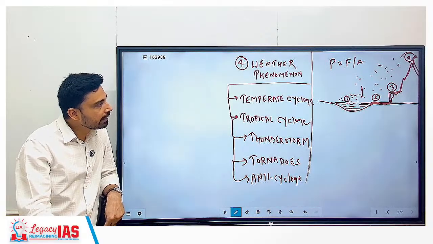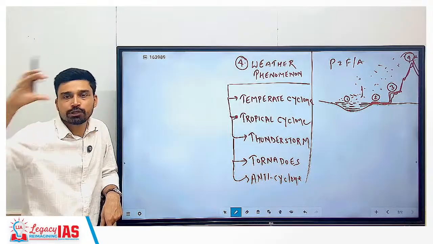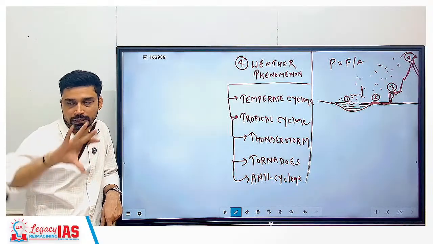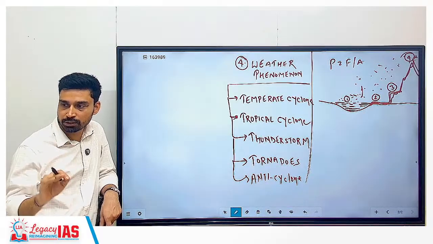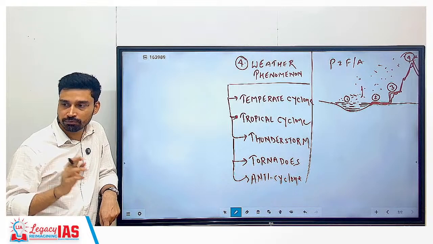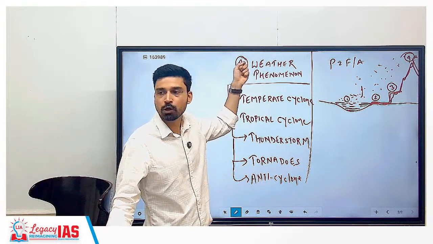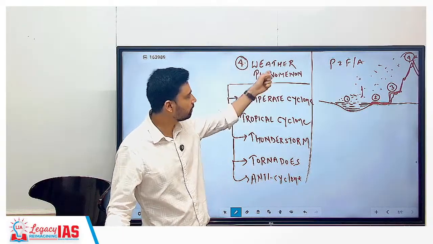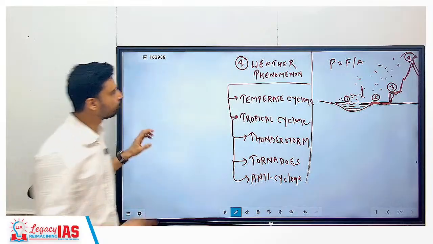All of these are again a result of wind movement. That is why you see there is a clear relation. First, what do we have? Changes taking place in the atmosphere. Then what do we have? Insolation, incoming solar radiation that causes temperature changes. Temperature changes cause pressure changes. Pressure changes cause wind movement. And wind movement causes what? Weather phenomena. If wind stops moving on the planet, none of these weather phenomena would be observed. So very, very important.